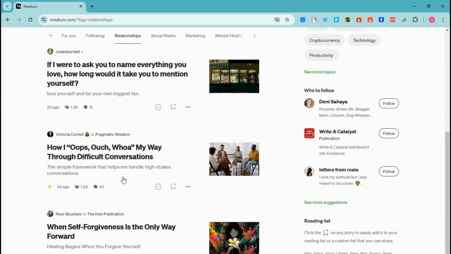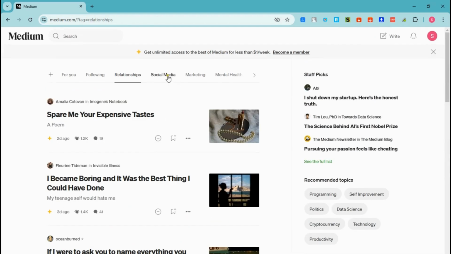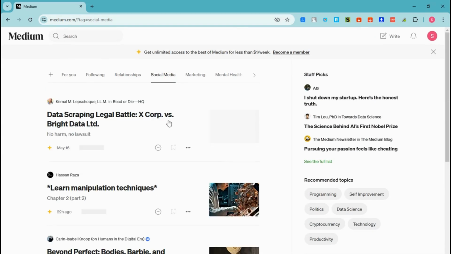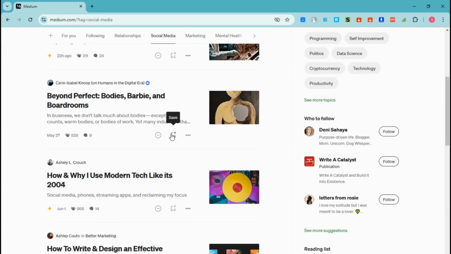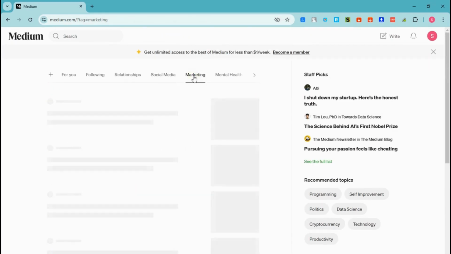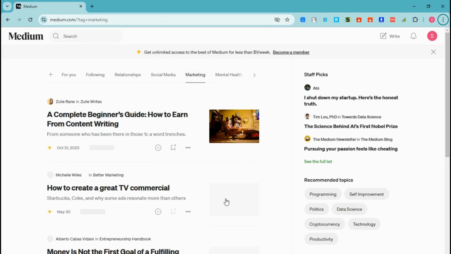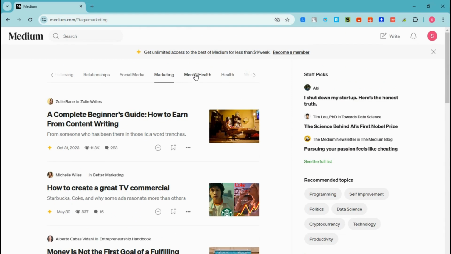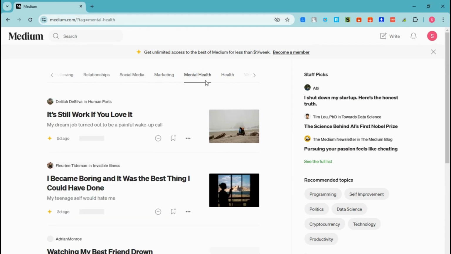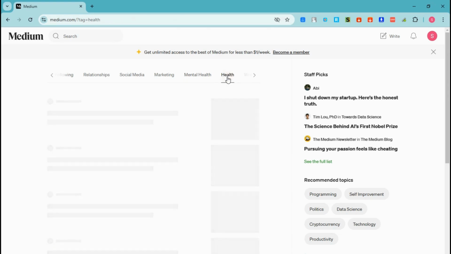The upper part features, you can see here, For you, Following, the categories that you have selected. You can see here published articles or stories, and you can get some ideas or make this an inspiration for you to proceed and continue with your writing. Okay, so you can just simply review, look, read, and be inspired.